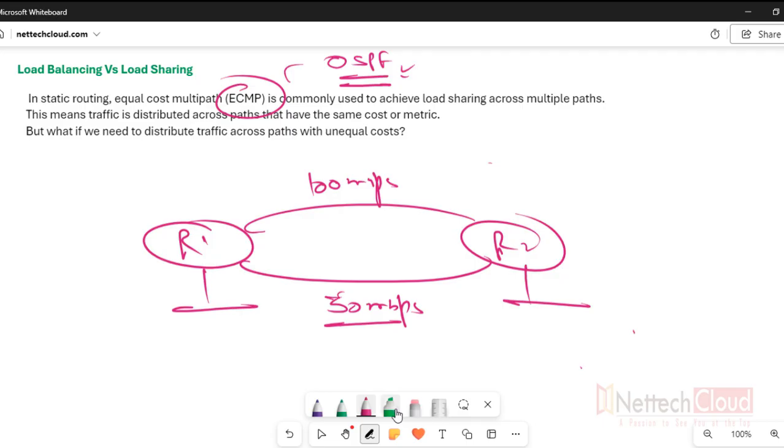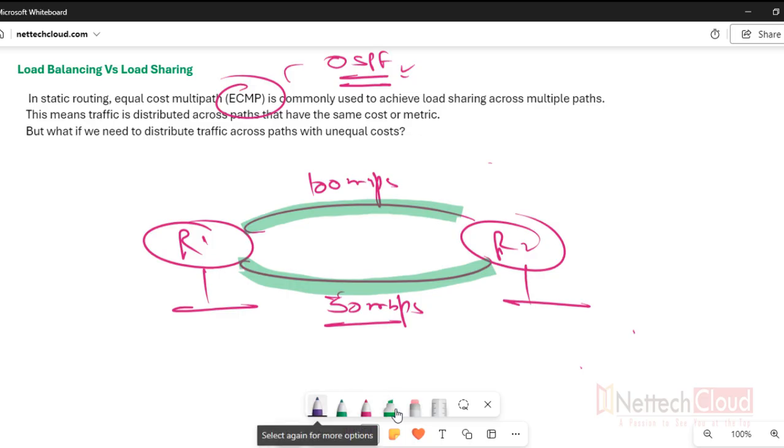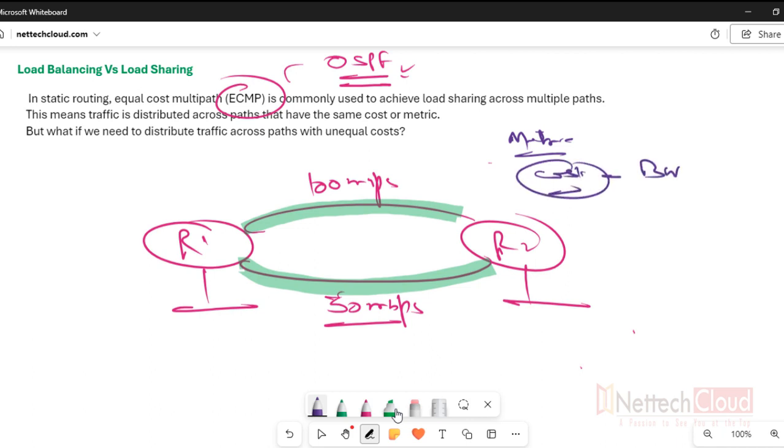If both links run the same protocol, of course the OSPF AD value is the same, then the next criterion would be the metric. What is the metric in OSPF? Cost. Cost is computed from the bandwidth. So of course 100 Mbps means lower cost than 50 Mbps, so this path would become the best path and traffic will be routed via 100 Mbps.